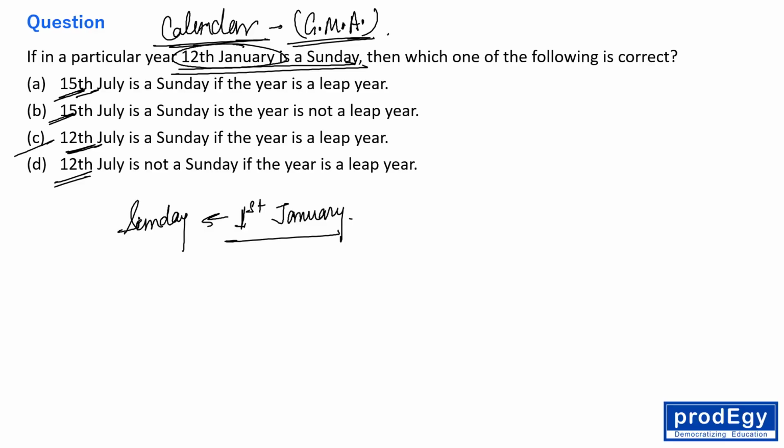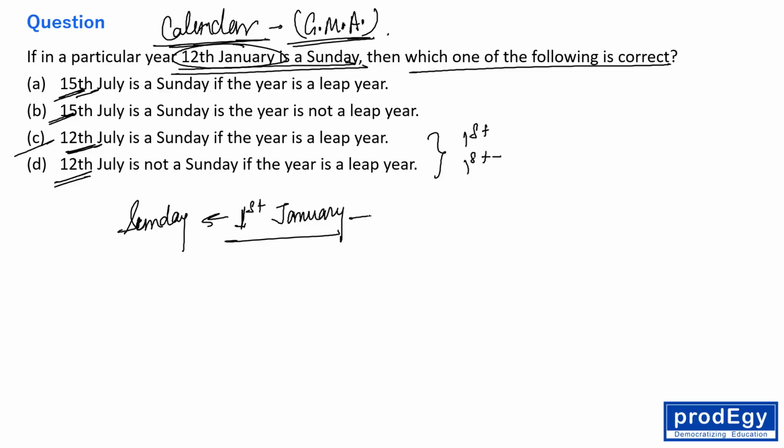Just assume it. In a particular year, the 1st January is Sunday. Then which of the following is correct? Fine. 15th July is Sunday. So first of all, just talk about the first, the same date. Please talk about the first, the same date.